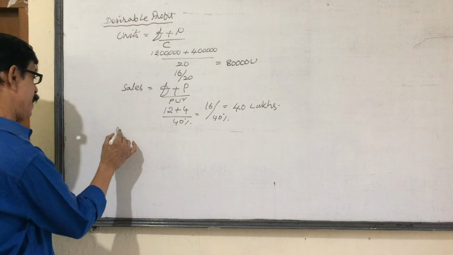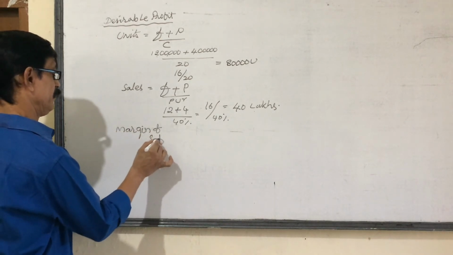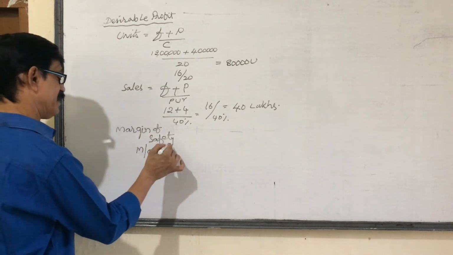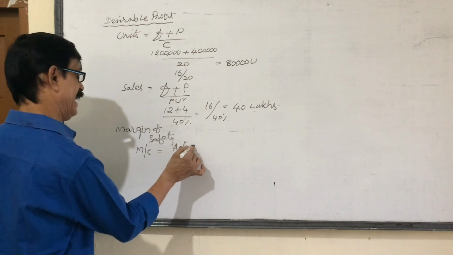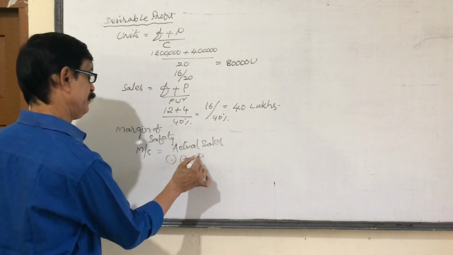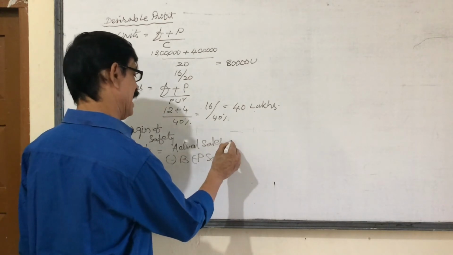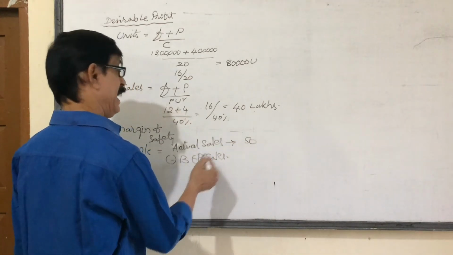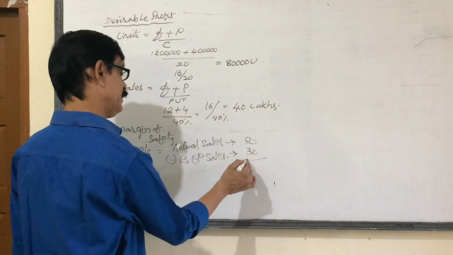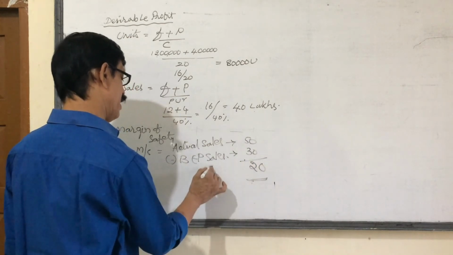Now next formula, margin of safety. M by S. Margin of safety is equal to actual sales minus break-even sales. Actual sales are already 50 lakhs. Break-even sales are 30 lakhs. That is equal to 20 lakhs. This is called margin of safety.